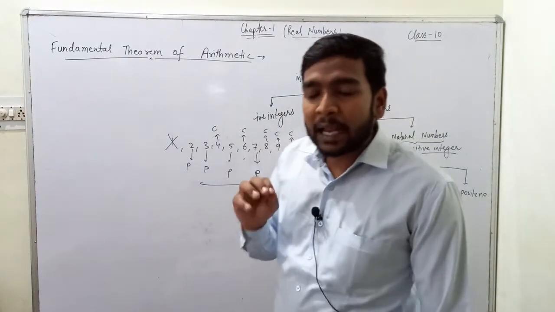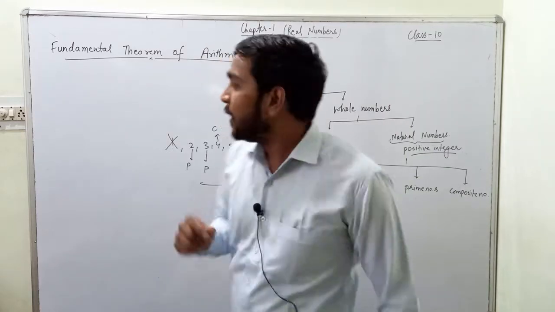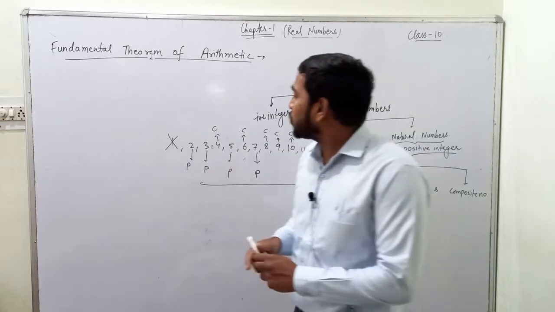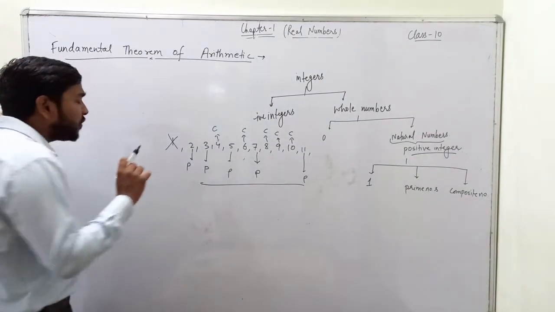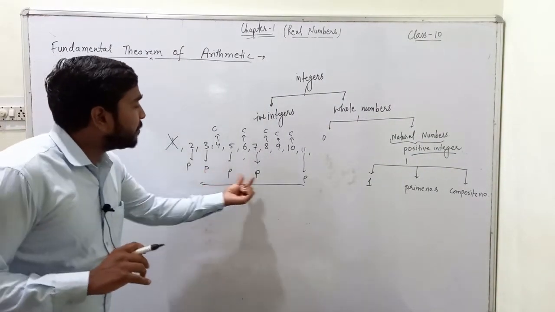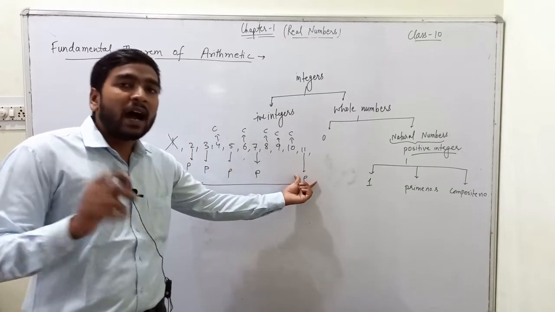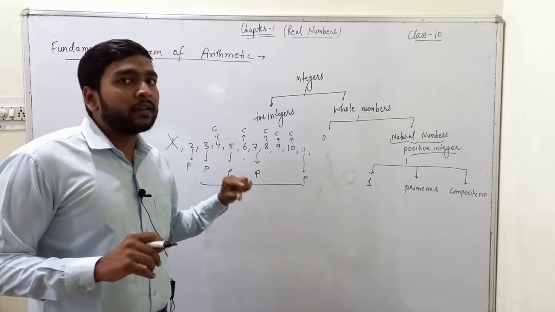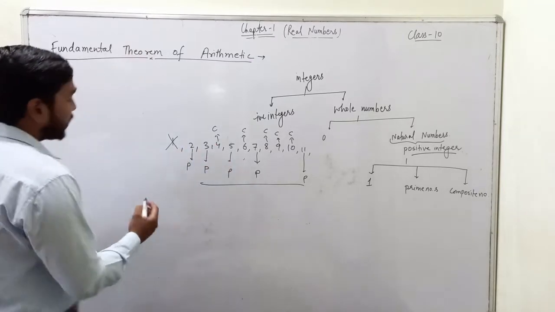The smallest prime number is 2. The smallest composite number we can see here is 4. We can also see that all prime numbers are odd integers, except that the only even prime number is 2.